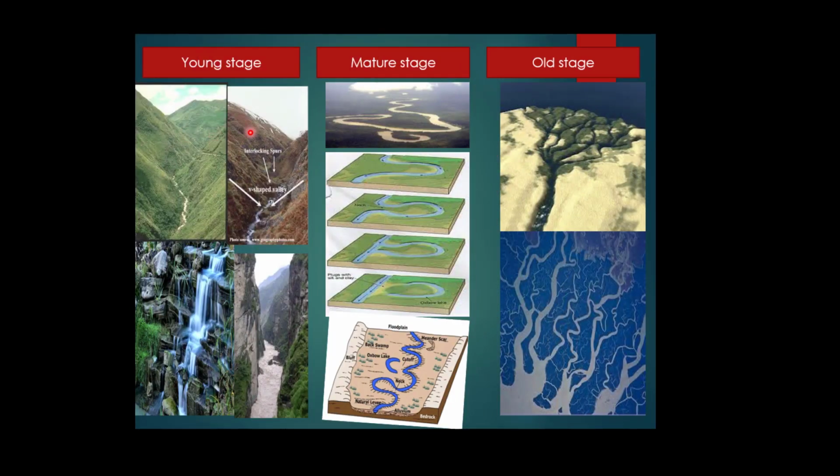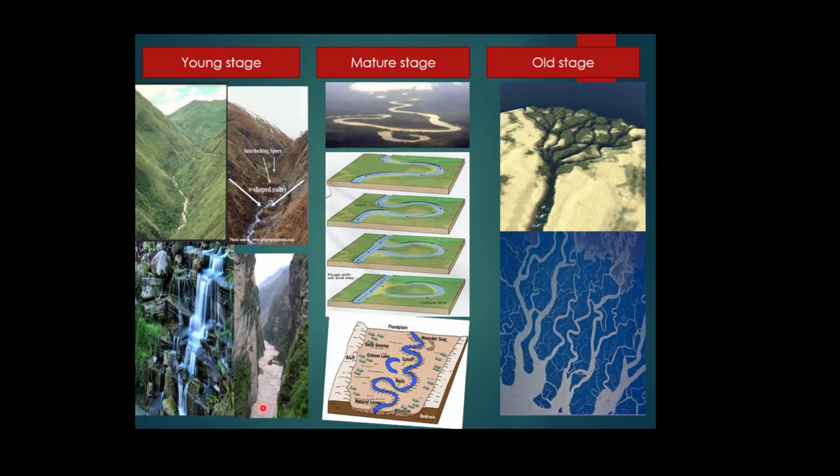You can find the different stages of the river. You can see here the young stage. You can find this is a V-shaped valley, and the river is cutting, and the erosional activity of the river is toward down cutting. Rivers are doing down cutting of the rock bed, and thus they are creating gorges.